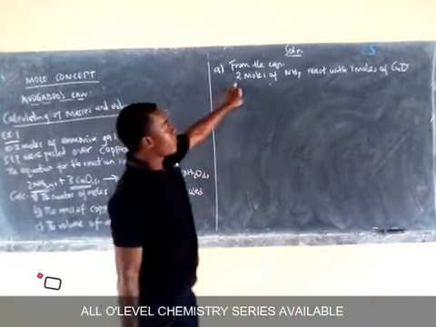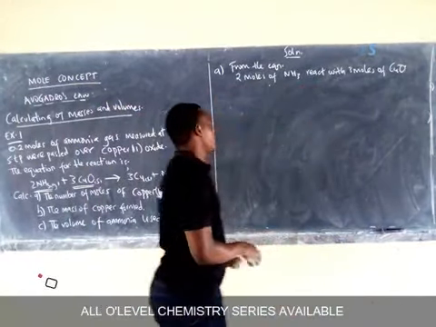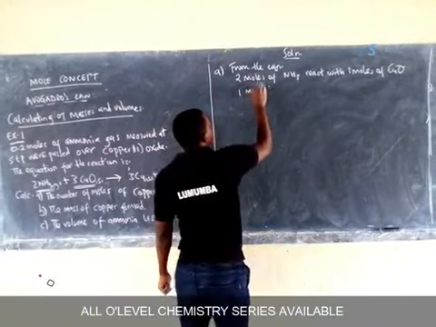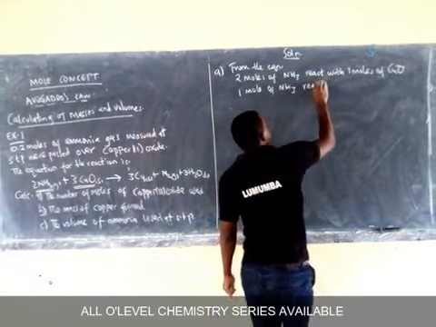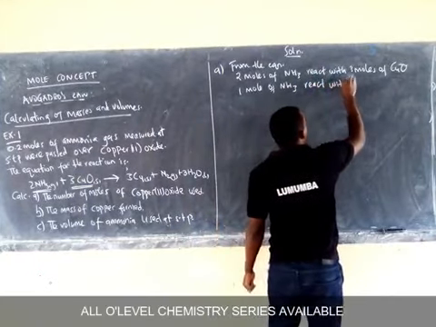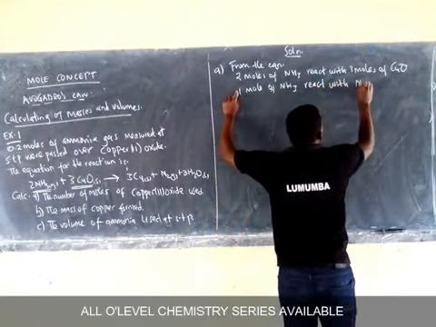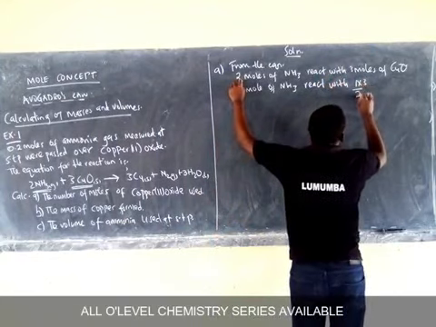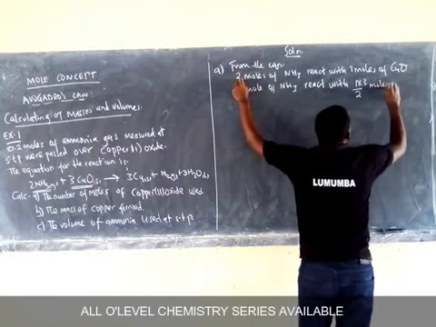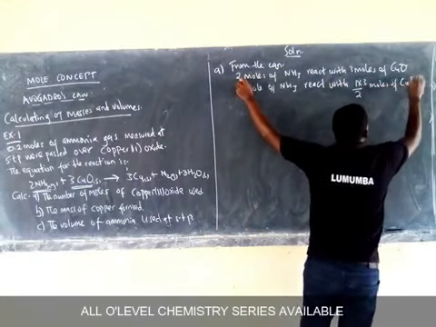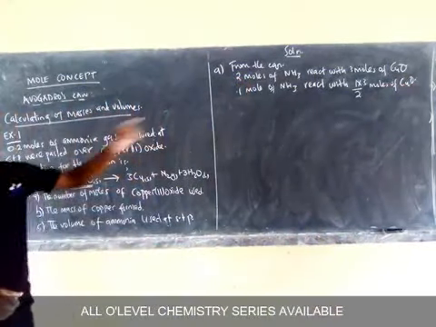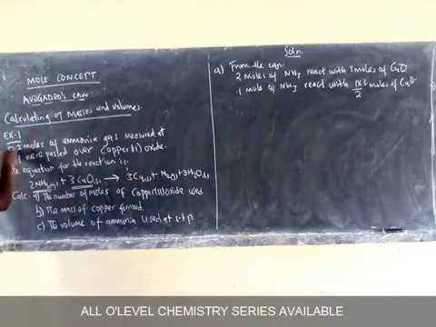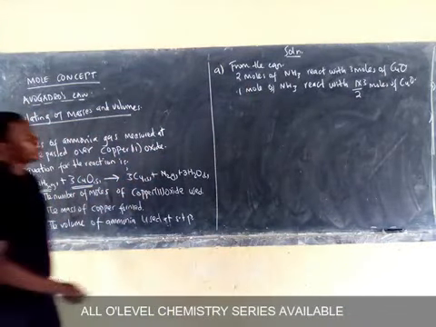So if 2 moles of ammonia react with 3 moles of copper 2 oxide, what of the 1 mole of ammonia reacts with, cross multiply 1 times 3 over 2 moles of copper 2 oxide. Then if 1 reacts with that, what of the given number of moles, 0.2.